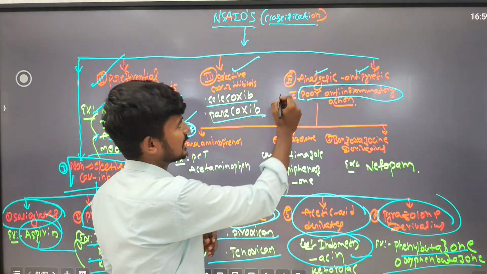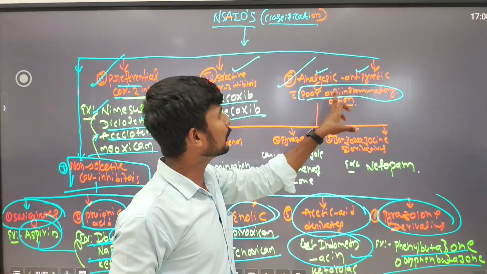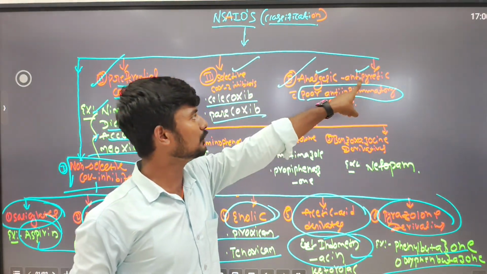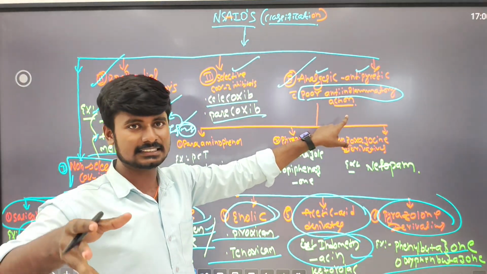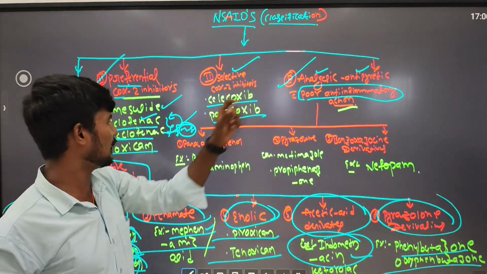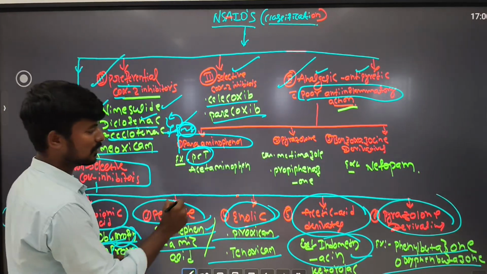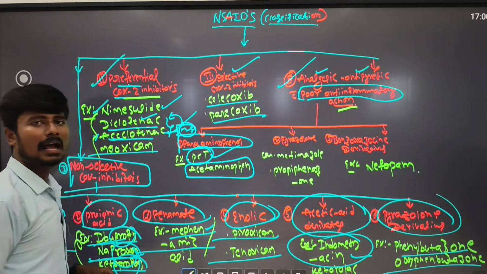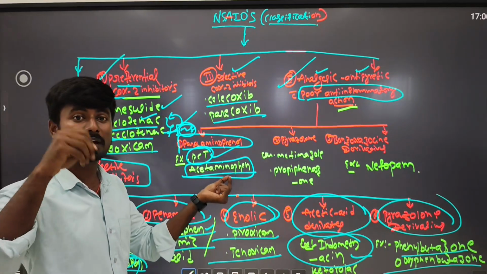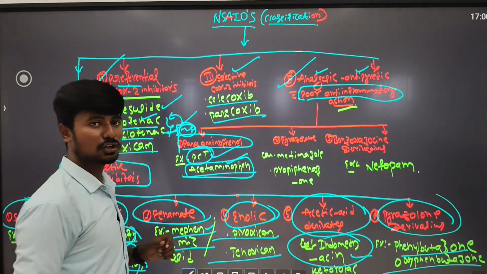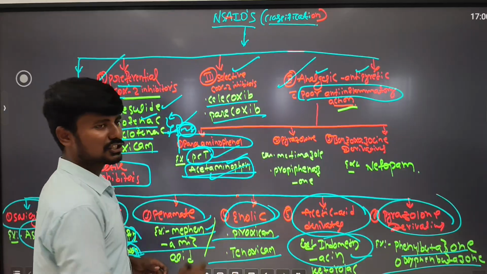Then the most important classification, the fourth one, analgesics with antipyretic action. With poor anti-inflammatory action, it will reduce pain along with fever, but has poor action on swelling, tenderness and other inflammatory conditions. The example is para-aminophenol derivatives: paracetamol and acetaminophen. It is useful to treat hyperpyrexia, and acetaminophen is used for conditions such as arthritis and joint-related pains. If there is severe hyperpyrexia above the normal level, acetaminophen can also be prescribed.